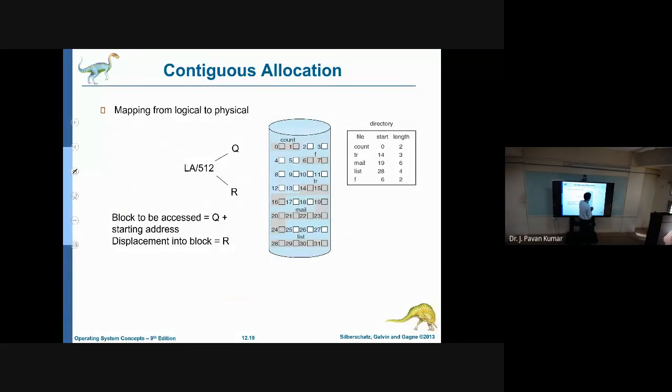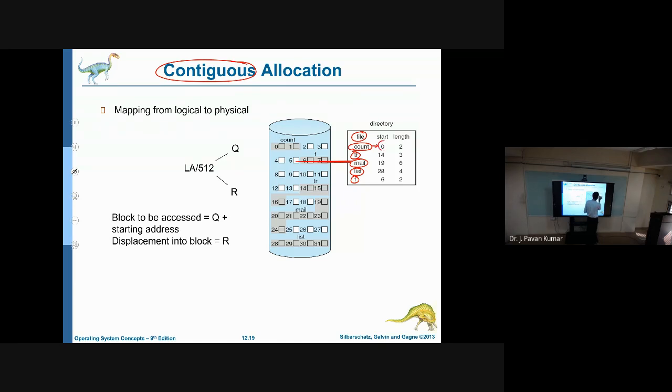See here, we are having the files like count is the file, tr is the file, mail is the file, list is the file. Like this we are having several files, and as the name itself indicates, in contiguous allocation all these are allocated contiguously. So now let us consider count.